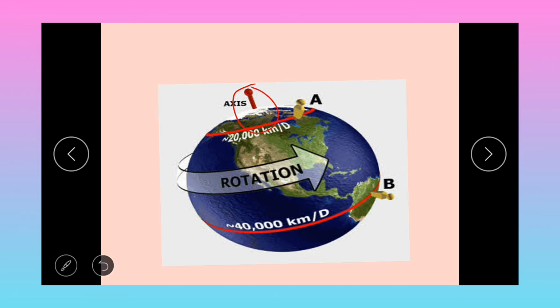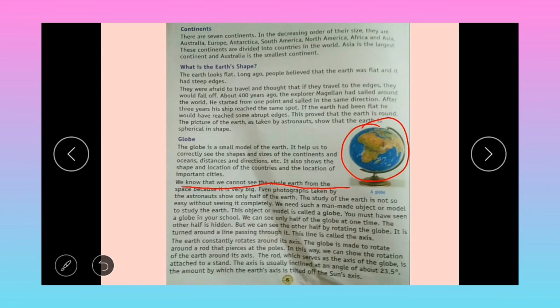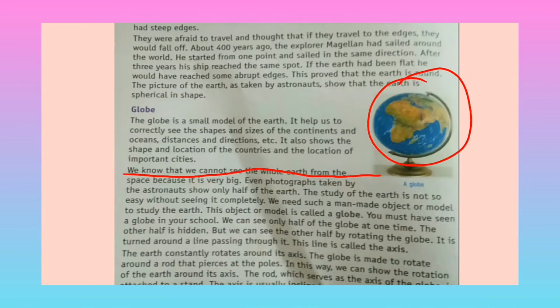Here is the axis. The earth rotates on the same line, and that is called the axis. For your information, the axis is an imaginary line. The earth rotates in the same place continuously, and that is called rotation on its axis.